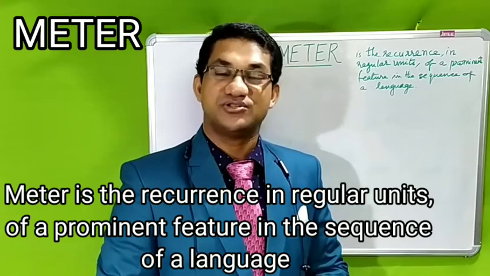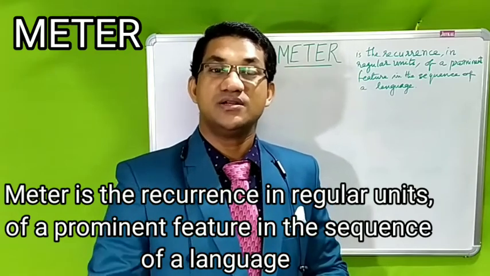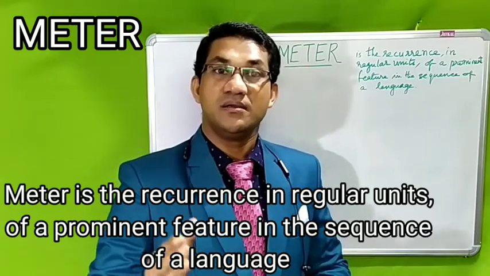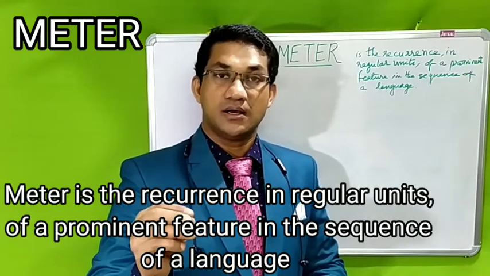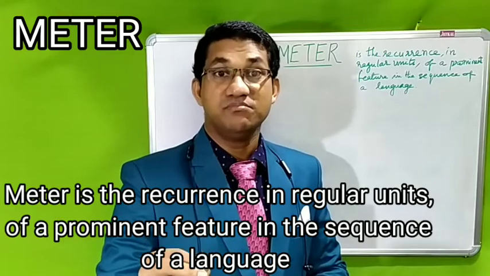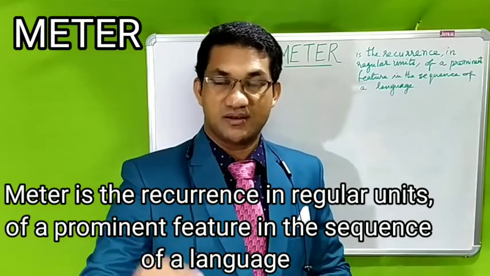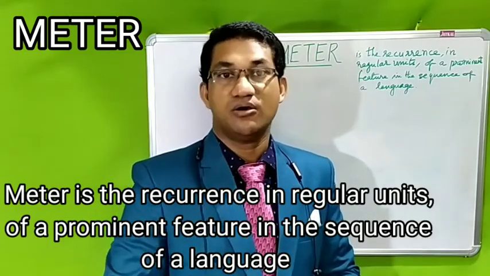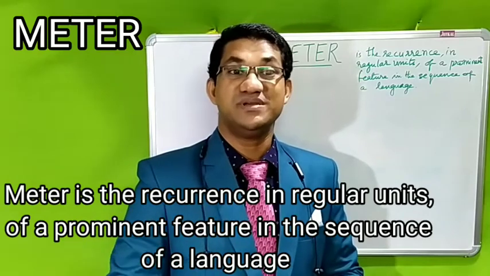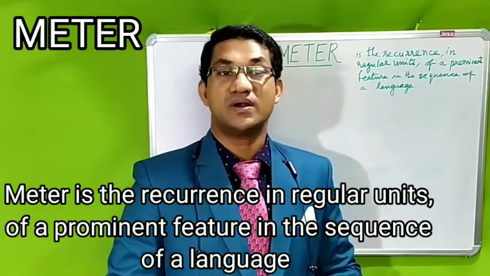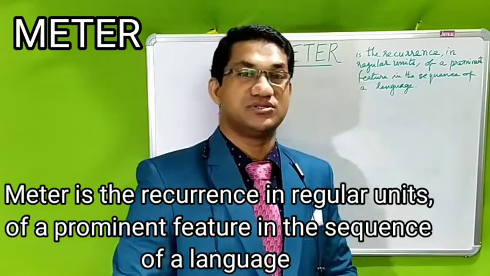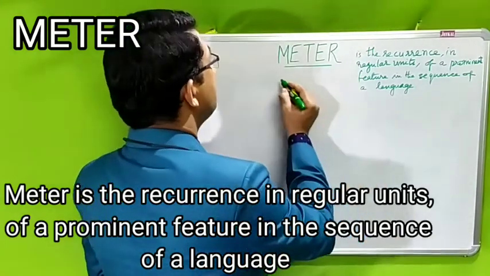Today we discuss meter, and we know that in English we have many meters. To be very precise, we have almost 6 important meters. And today in this video we learn the first meter, the very common meter, and that meter is what is known as the Iambic meter. We are learning the Iambic meter.